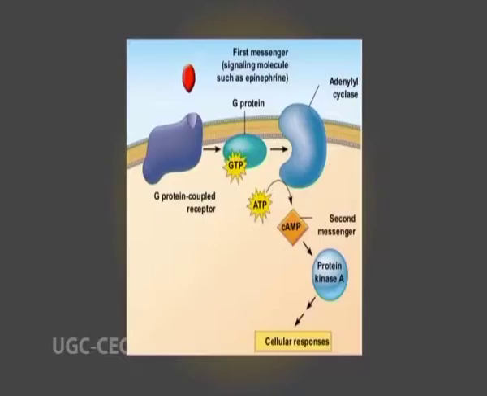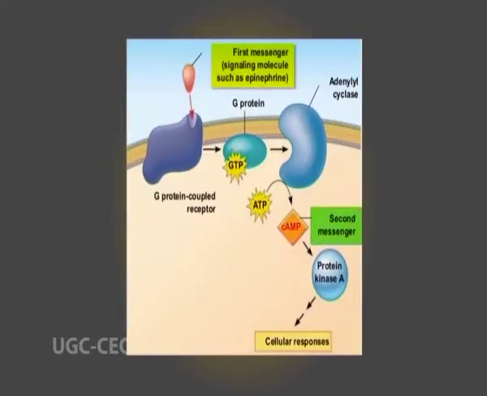In the most common type of such reception, one type of chemical brings the cell signaling message to the extracellular side of the cell membrane, and a second different chemical is produced on the intracellular side to carry the signal onward to the interior of the cell. The molecules such as hormones or neurotransmitters that bring signals to the cell membrane from the outside are known as first messengers. The intracellular signaling molecules that carry the signal to the interior of the cell are called second messengers.